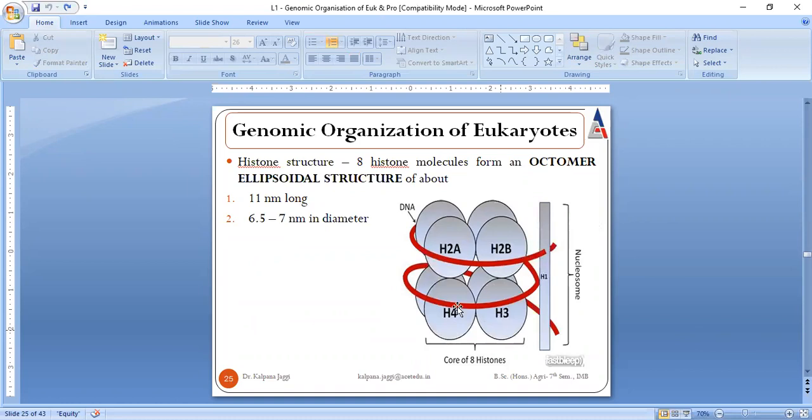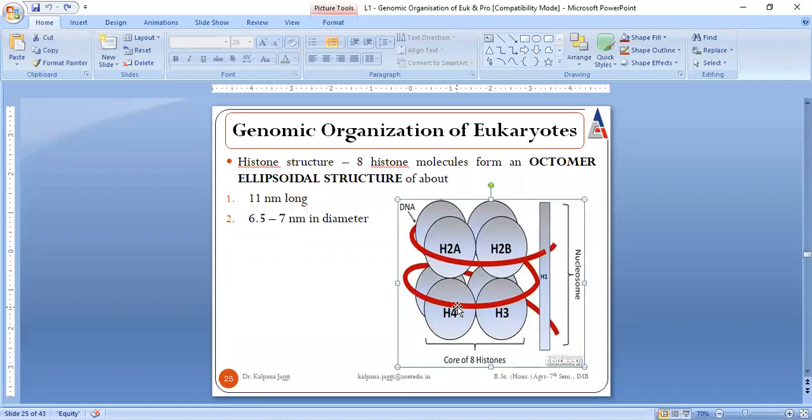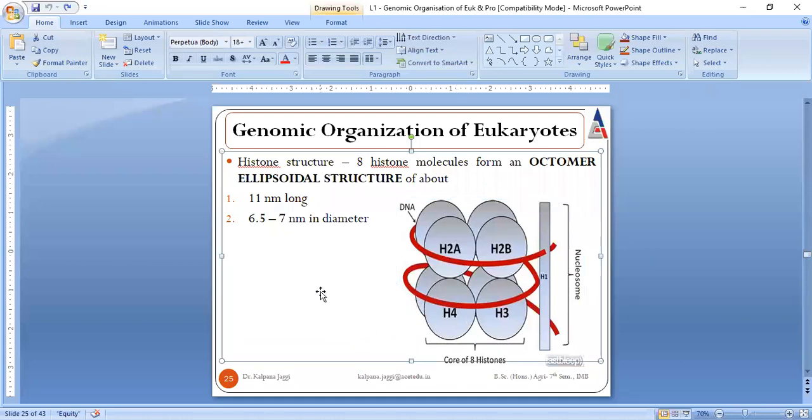And this red one is the DNA, and that is coiling around this octamer. If we talk about the size of the octamer, it is 11 nanometer long and 6.5 to 7 nanometer in diameter.